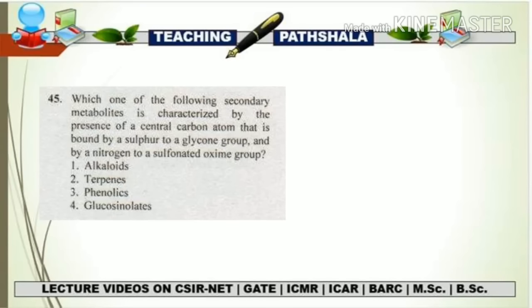They are supposed to be composed of isoprene units, that is why they are regarded as the isoprenoids. So they do not belong to a glycon group or they are not bound to a glycon group. So the second option also gets eliminated. The third option is the phenolics. So phenolics are mainly derived from phenylalanine, okay, and they have a benzene ring, so they are not going to be bound to any kind of glycon group. So in this way the third option also gets eliminated.